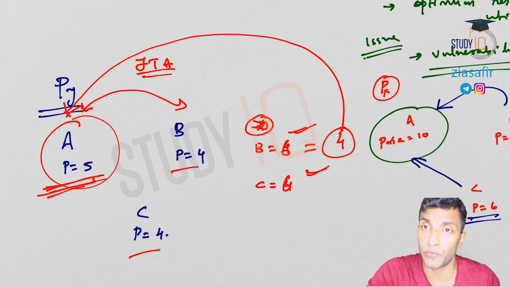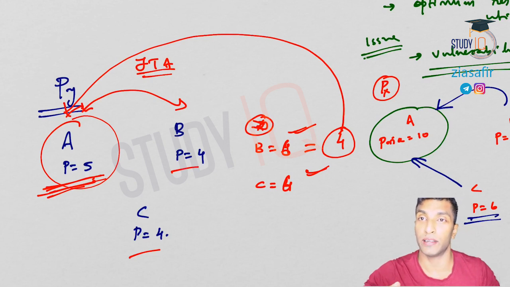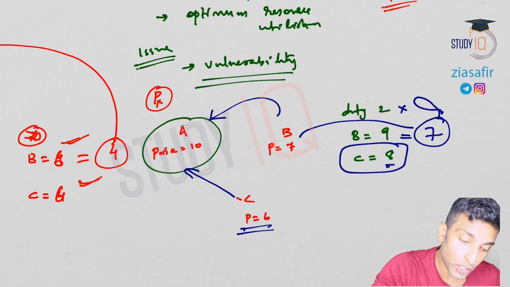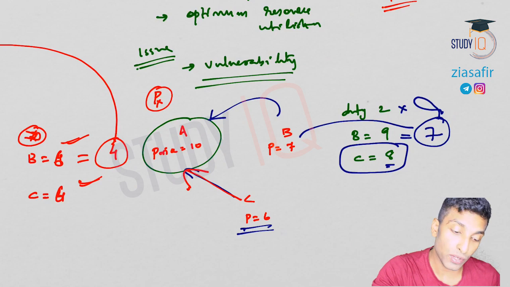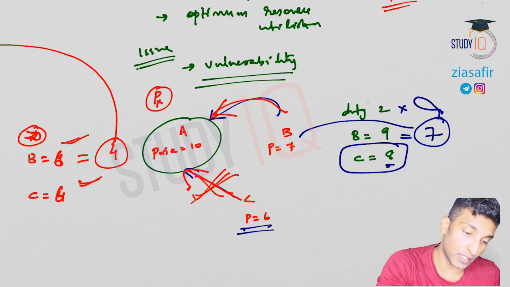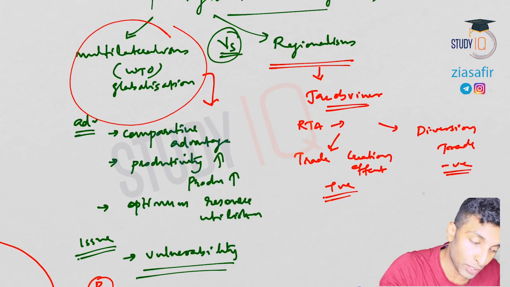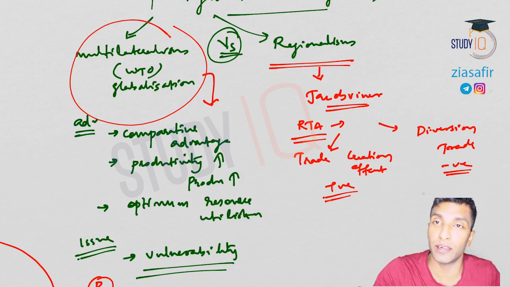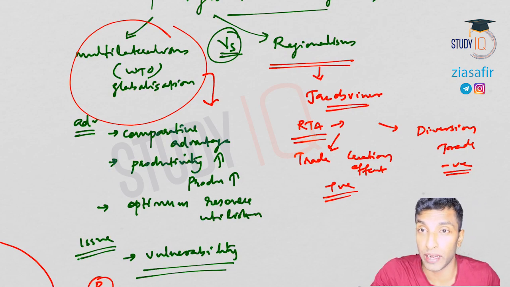Now since it is free trade, there is no import duty, so the price is actually coming down below A, so trade is created. Earlier, trade was diverted. The trade was there, but between A and C. The trade initially was between these two, but because of free trade between A and B, the trade is now diverted. This is no more, because it is not wise to import from C, you need to pay extra. So I hope you understood. This is what the theory actually says. This is the effects of a regional trade agreement. So two effects: trade creation effect and also trade diversion effect.